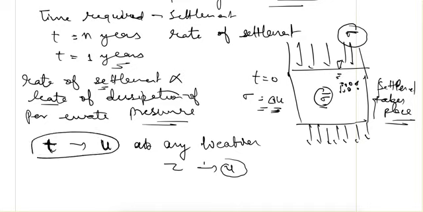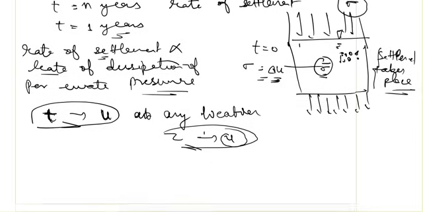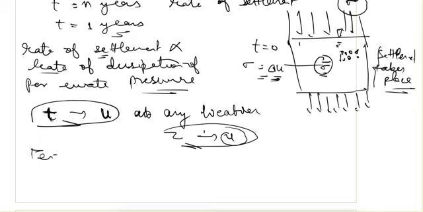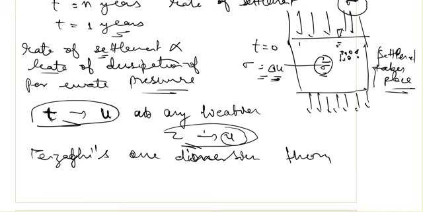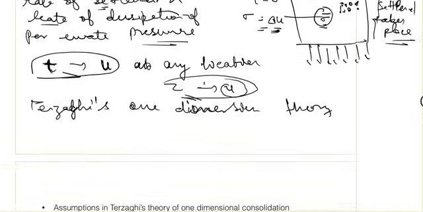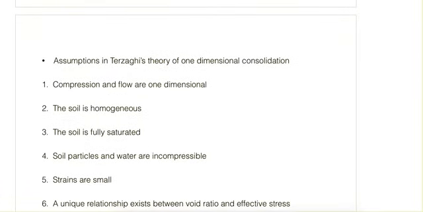So we want to know the relation between time and pore water pressure, and depth and pore water pressure. This was solved by Terzaghi's one-dimensional theory of consolidation. So let's discuss that. And he made some assumptions.